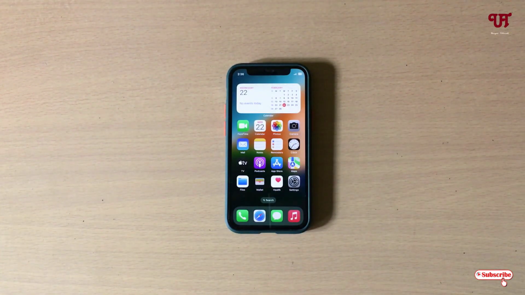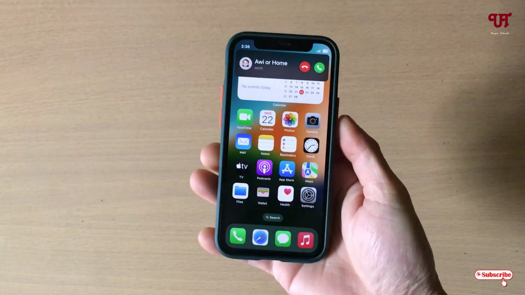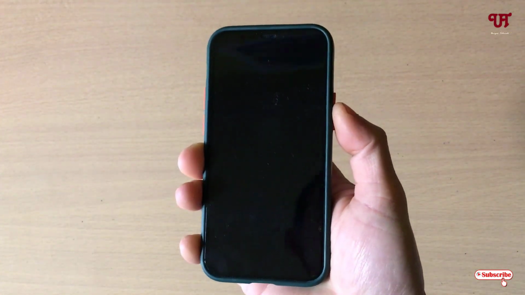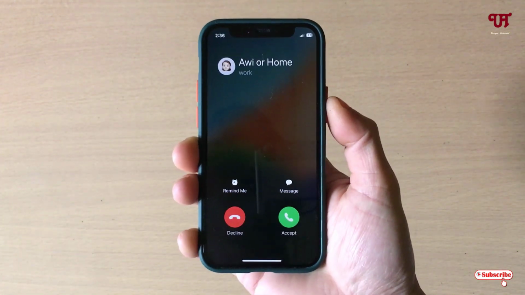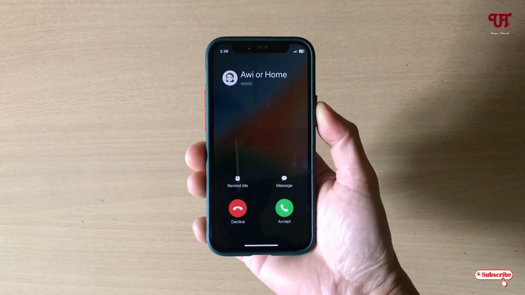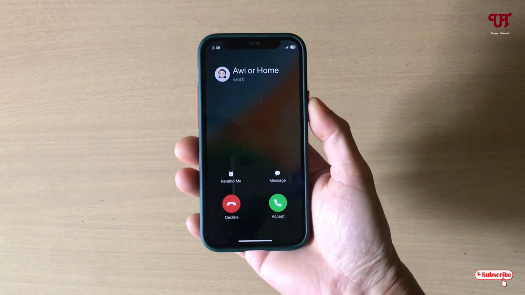Now let us try calling again and check if this is really going to work or not. So let me make a phone call again. Right now you can see, now let us press the lock or power button. Let me press it. Let me show you. Still you can see here, the call is not being disconnected.